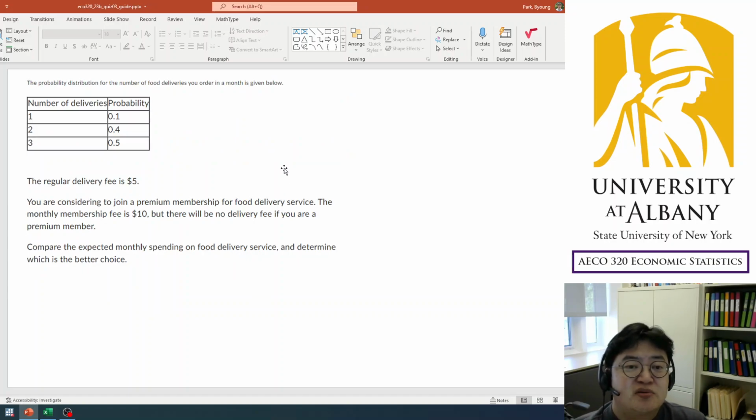Another question: the probability distribution for the number of food deliveries you order in a month is given below. So I use deliveries once, twice, or 3 times with probability 10%, 40%, 50%. I assume that the regular delivery fee is $5, right?